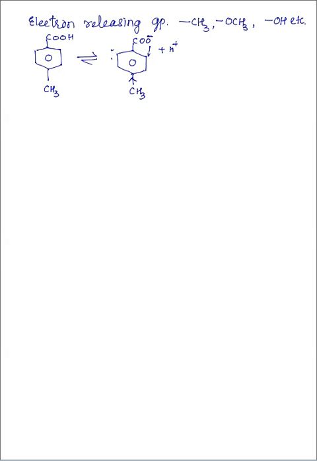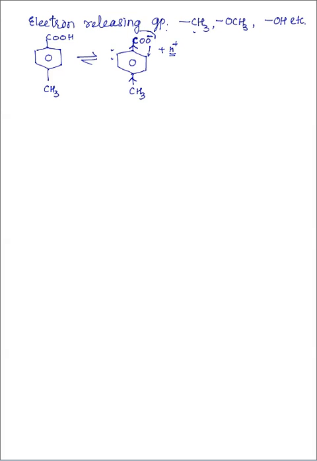So the electron density on the benzene ring increases, and it donates that electron towards the carbon of the carboxyl group. Thus, this ion becomes destabilized. Therefore, release of H plus becomes difficult.